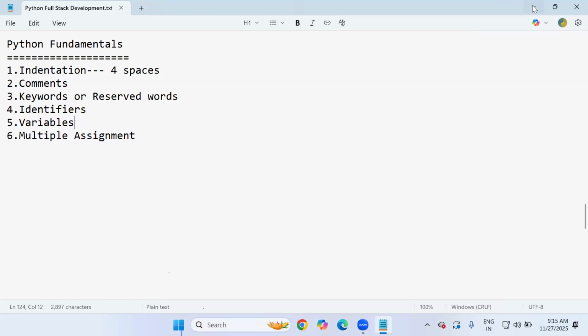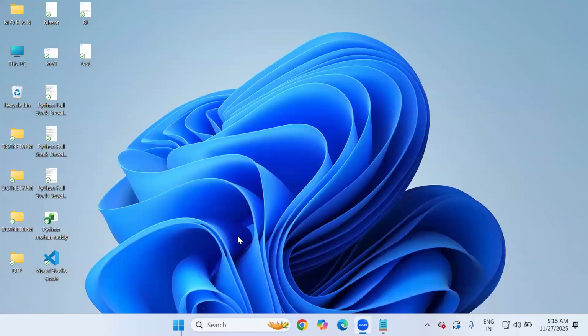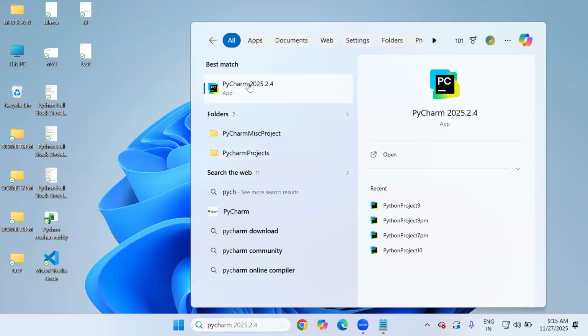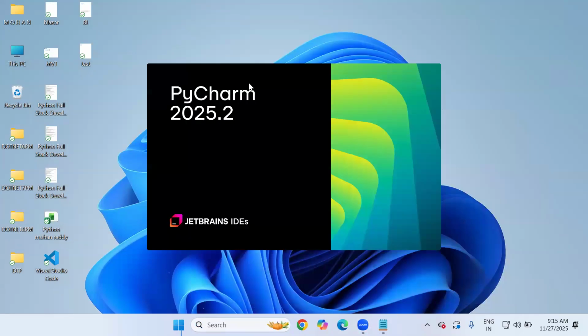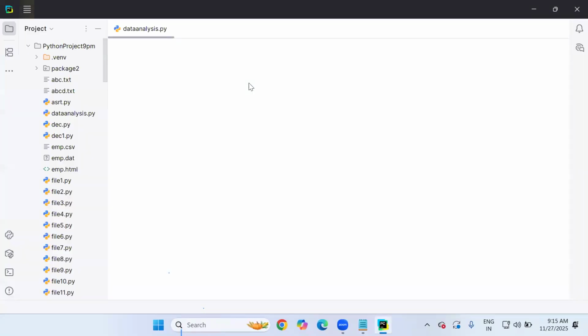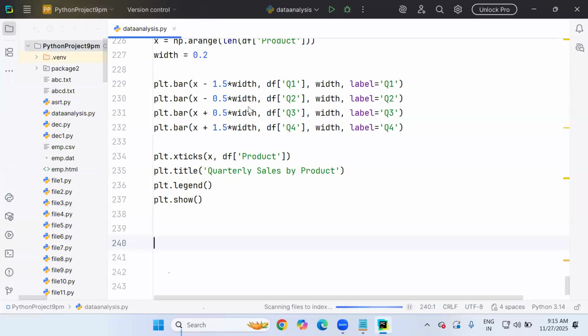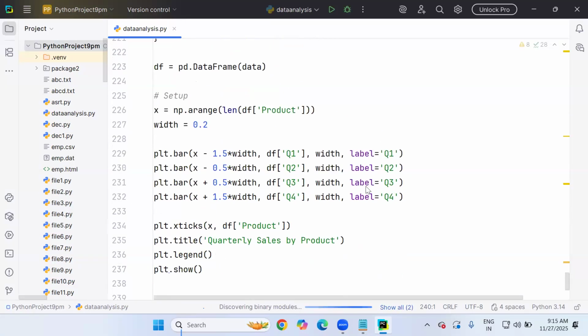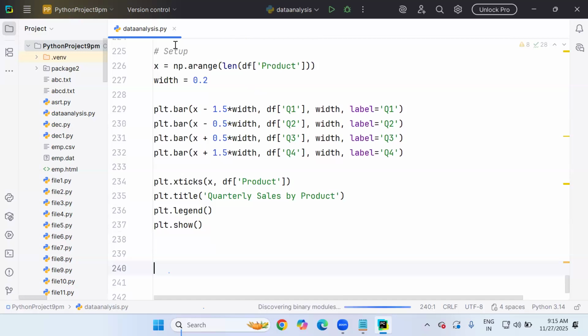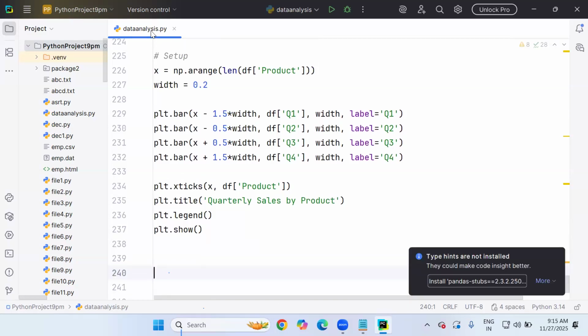Yeah. Already yesterday we launched the PyCharm editor. So let's open PyCharm. I have even created a project, and that project I'd like to open. But the moment I open PyCharm for the first time, in recent projects, look at this. I worked yesterday night, 9 p.m. batch, on data analysis programming. That's a recent project actually. Yesterday we just completed data analysis programming. So let me run this, how it will be analyzed.